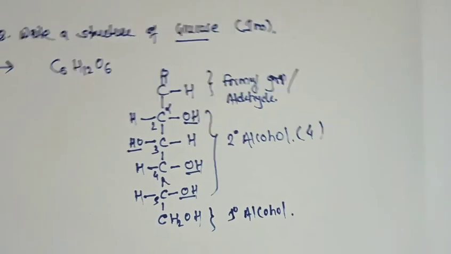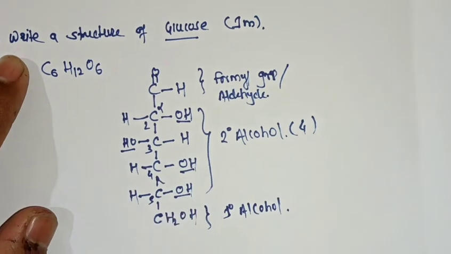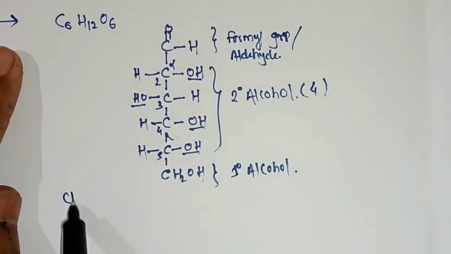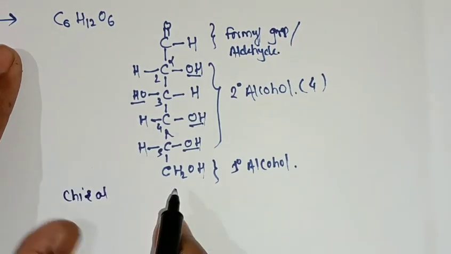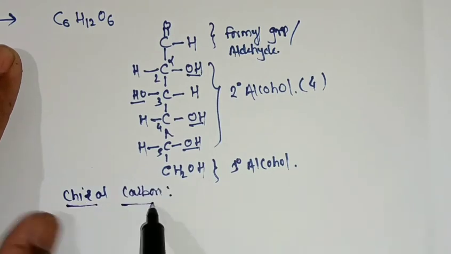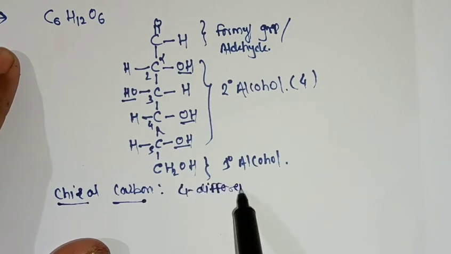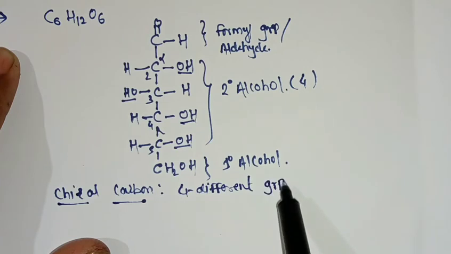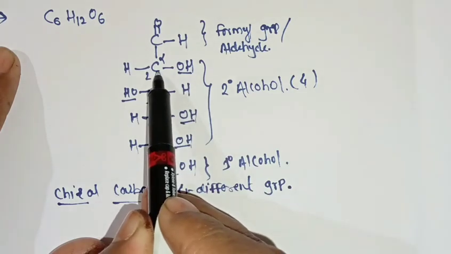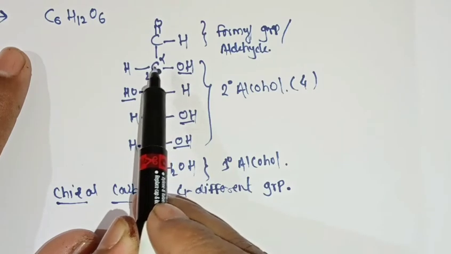Now another thing we have to understand: the second, third, fourth and fifth carbons are called chiral carbons. So what is a chiral carbon? Chiral carbons are the carbons which are attached with 4 different groups. If 4 different groups are attached to a carbon, then this carbon is called a chiral carbon. And chiral carbons are always optically active.